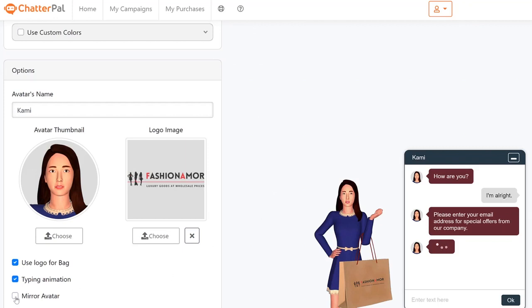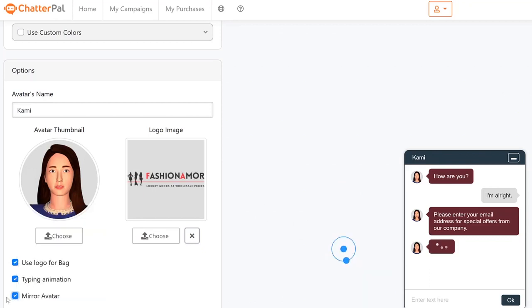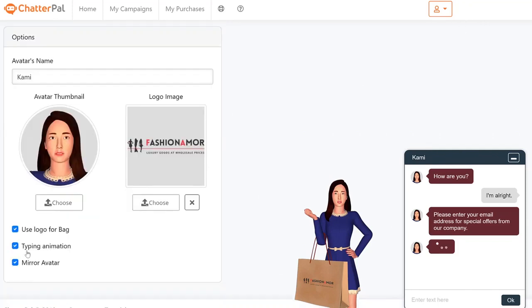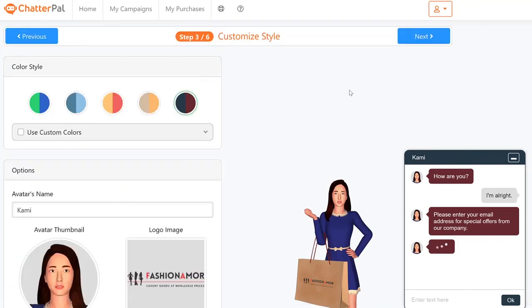And then you can also do this cool stuff where you can have the mirror effect. So if you want the bag to be held in the right hand rather than left, you can just click this one button and automatically it's going to convert that over into a right hand like you see here. And that is depending on where you want to put your avatar, right? If you want to put it left, middle, center, or for that matter to the right, it's up to you. You get that option. And then you can deselect some other options like you see here.